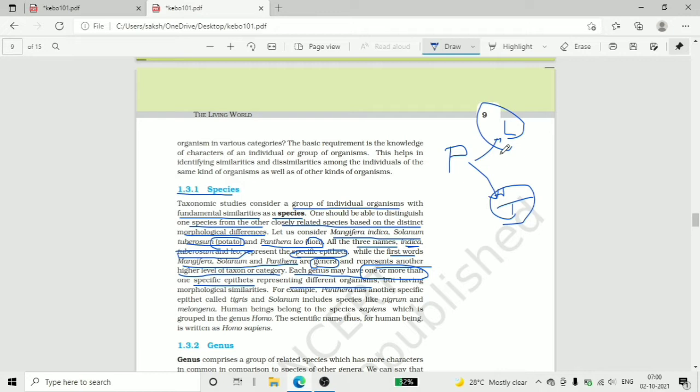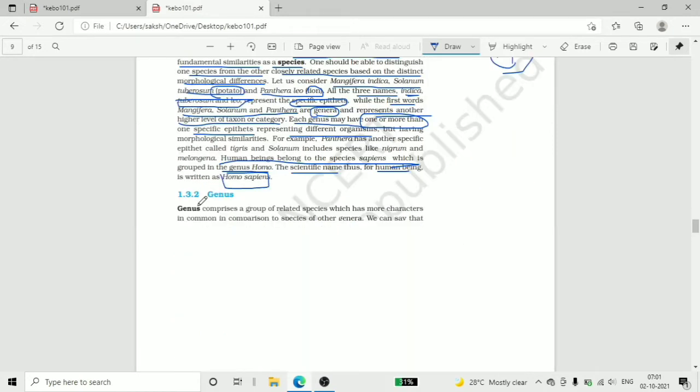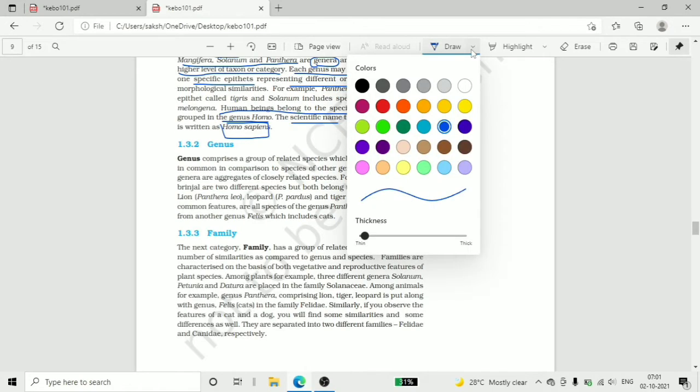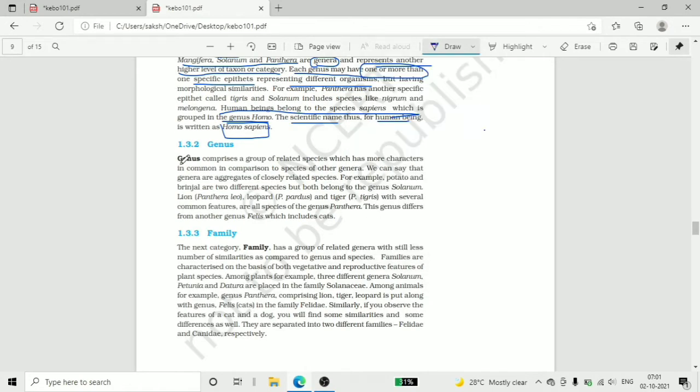Now we move on to genus. Genus comprises a group of related species which has more characters in common in comparison to species of other genera.